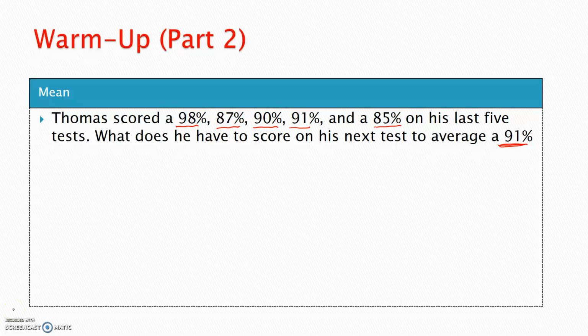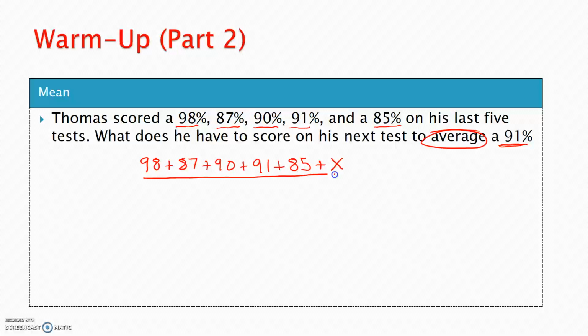Okay. So here we have 98. That's the first one he scored. Plus 87 plus 90 plus 91 plus 85 plus, what do I have to score on the next test? Well, I have all these tests, plus I have no idea what the next one has to be, right? That's what I'm trying to figure out. If I want to find my average, I add them all up, and I divide by how many? I have 1, 2, 3, 4, 5, 6. There's 6 tests in total, and I want an average of a 91%.